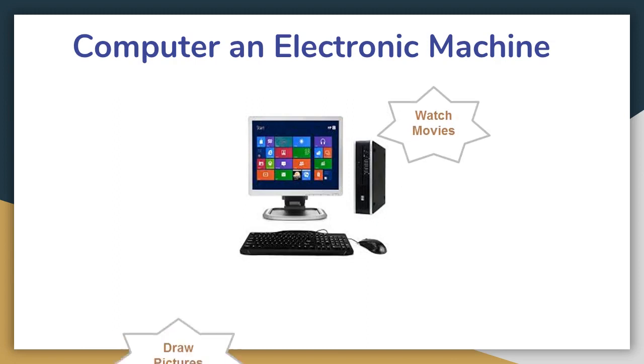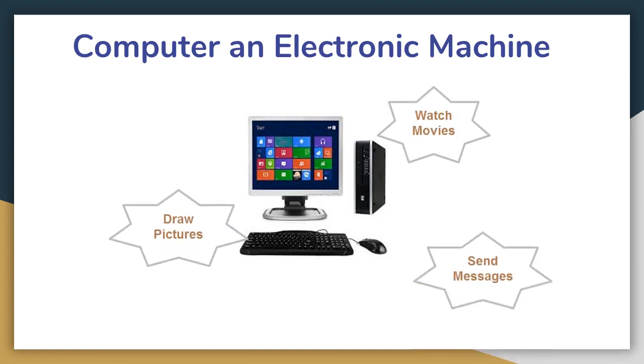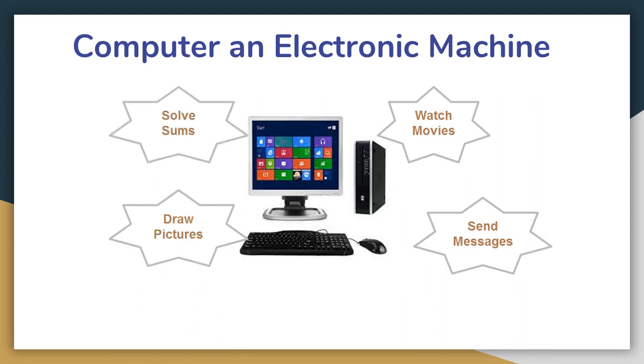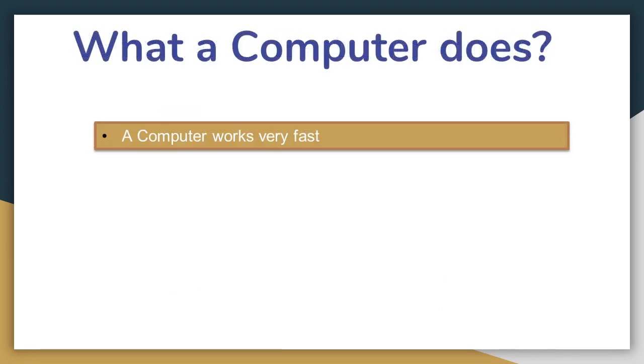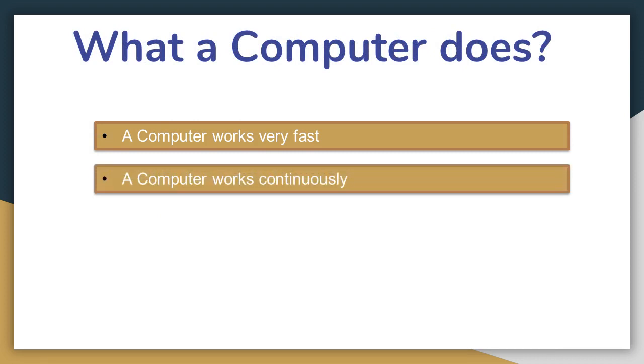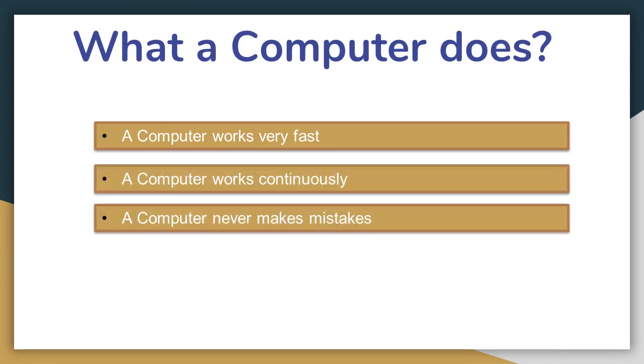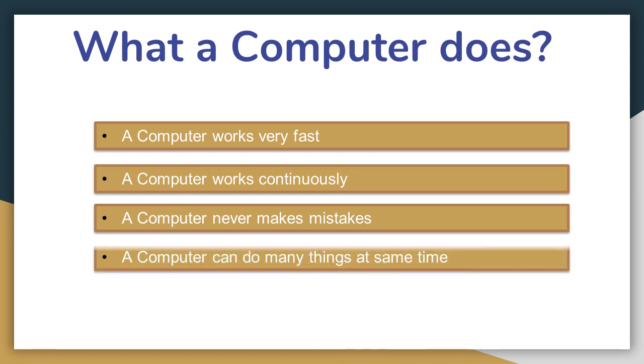Computer helps us to watch movies, draw pictures, send messages, and solve sums. Apart from this, computer also helps us do many other things. What a computer does. A computer works very fast. A computer works continuously. A computer never makes mistakes. A computer can do many things at the same time.